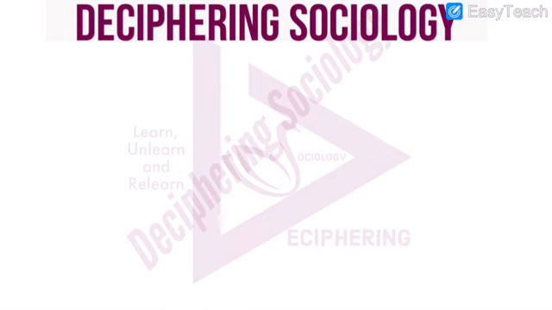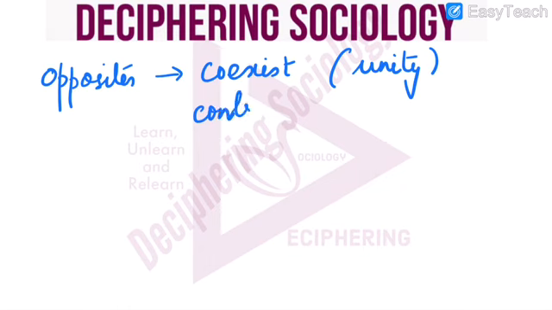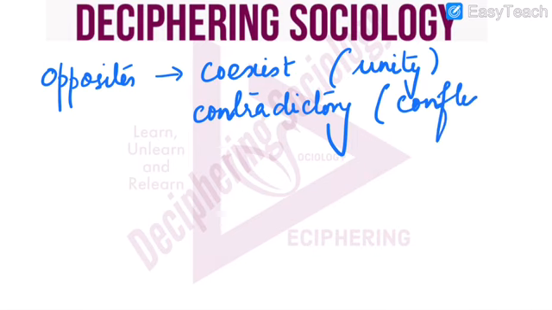Although the language which is given in IGNOU is a bit tough and you might think about what has been written, this is the crux: that the opposites have to coexist, or unity, and they should be contradictory, or there should be a conflict.